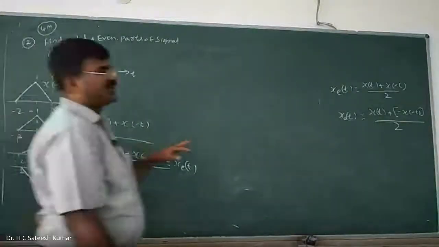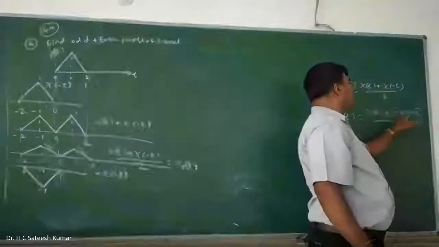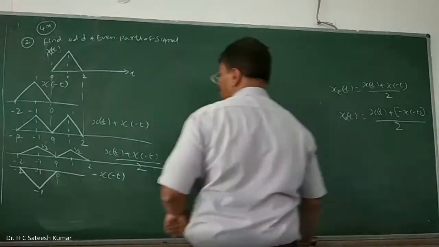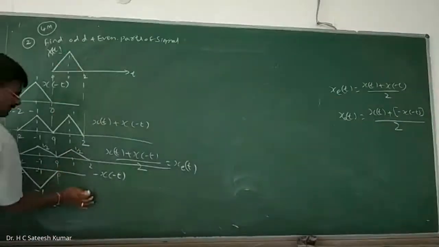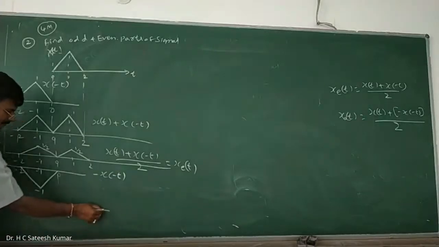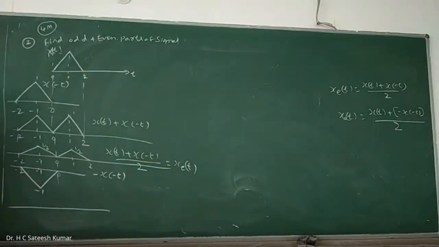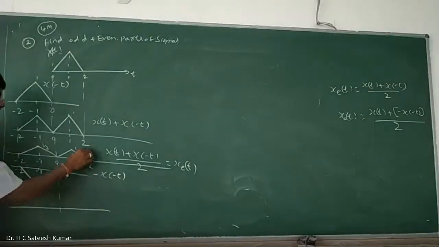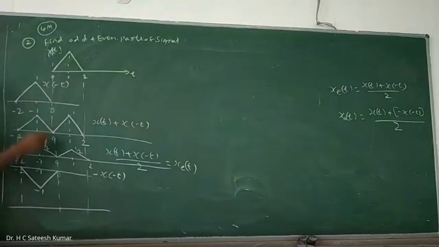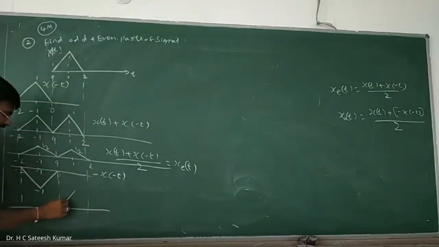Now add x of t plus minus x of minus t. So what you should do? Add this one with this. Now you see this. This one and this one should be added. Adding means what? Adding the corresponding values. 0 plus something is nothing but something. So something will be on the positive side. I'll write it as it is. Same thing I'll write. So 1, 0, 1, 2.